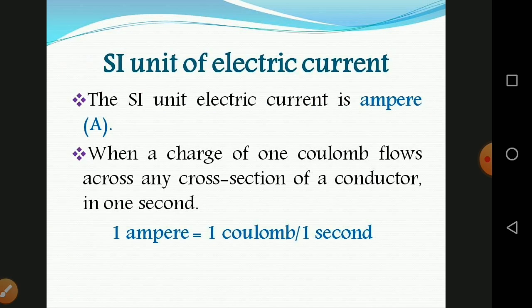And then the SI unit of current. The SI unit of electric current is ampere, that means A. The current flowing through a conductor is said to be 1 ampere when a charge of 1 coulomb flows across any cross section of a conductor in 1 second. That means 1 ampere is equal to 1 coulomb by 1 second. That means ampere is equal to coulomb by seconds.